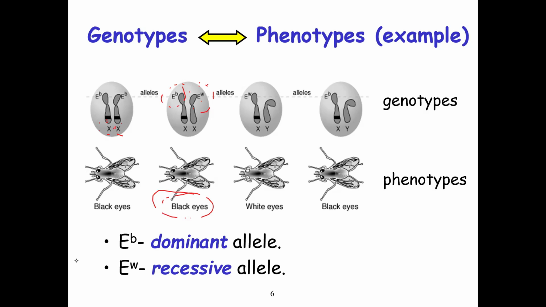But the phenotype is what we can see clearly. Like for example, the phenotypes here show that in the second beast, it has black eyes. But in it, there is a white eye, but it's not expressed because it is masked. It is dominated by the black color.